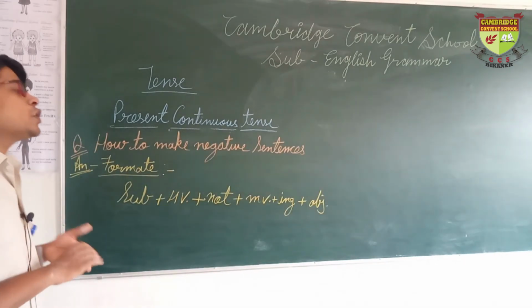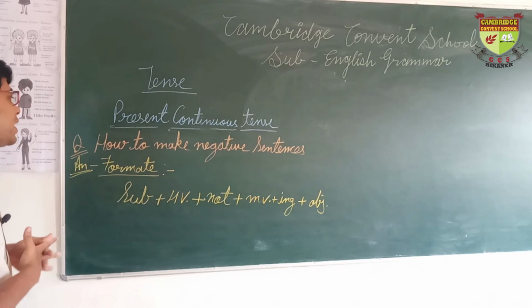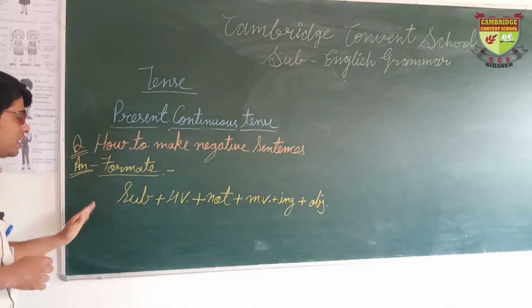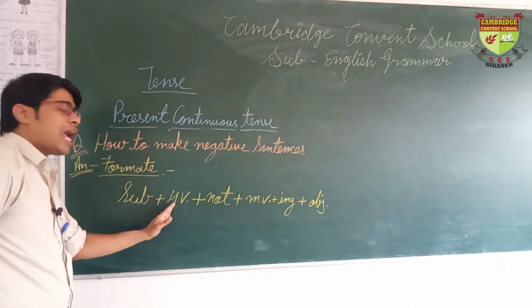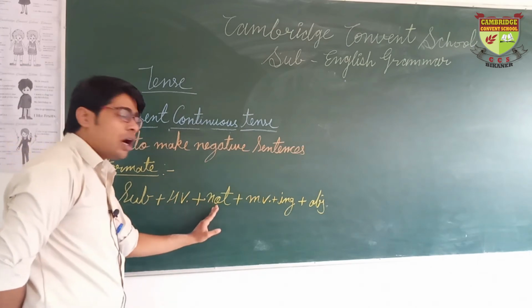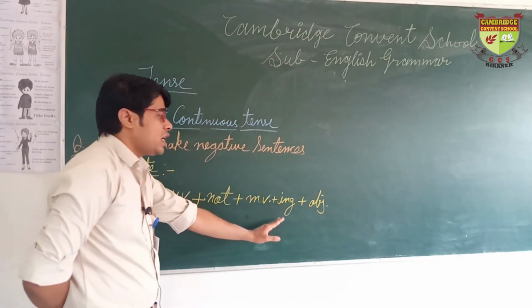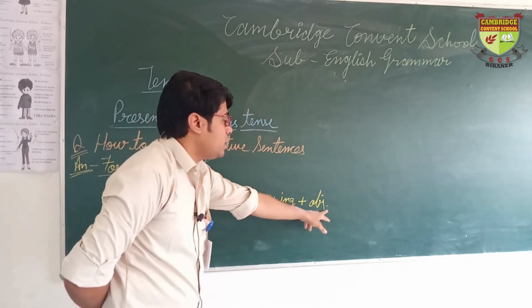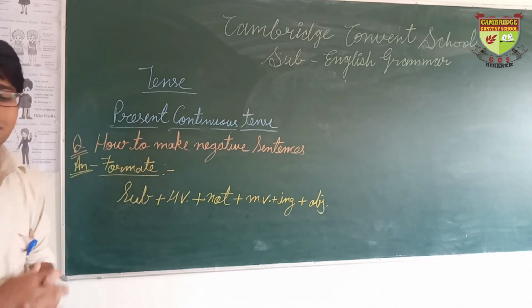Now the question is, how to make negative sentences? To make negative sentences we are using this kind of format: subject at the beginning, after it we are using helping verb, and after it we use not, then main verb plus ing, and after it we are ending the sentence with the object, and after it full stop. So this is the format to make negative sentences in a present continuous tense.